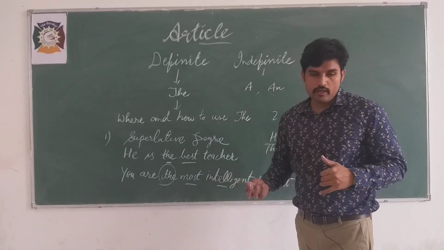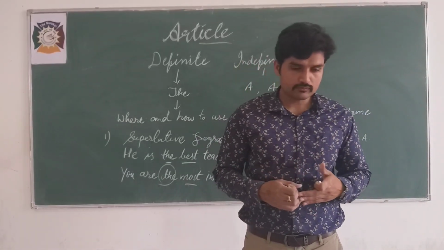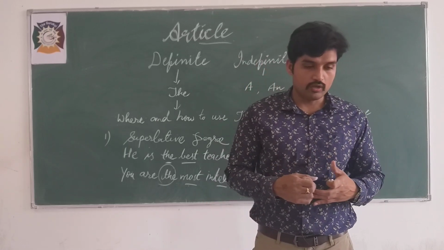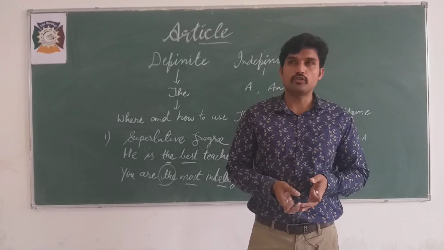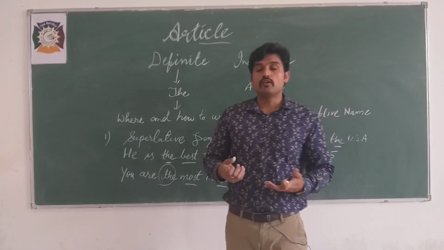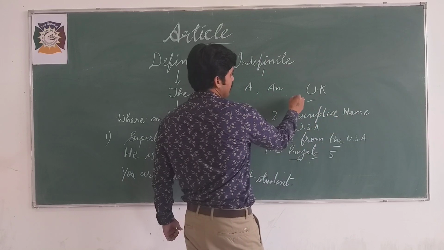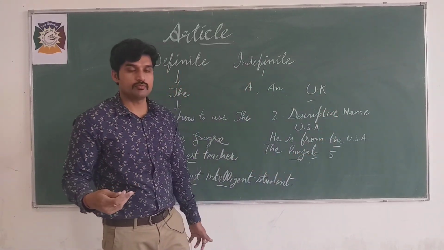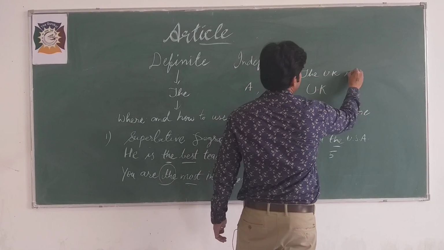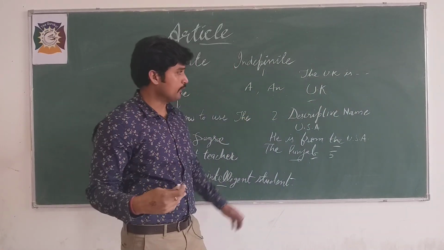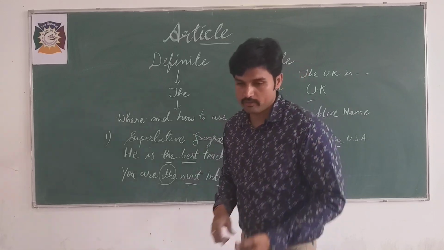Now, moving on, you have to note that "the Delhi" or "the America" are wrong, because neither Delhi nor America is a descriptive noun. So don't say the Delhi. There is one more name, UK. Again, UK is the United Kingdom, so here you have to use the. But Delhi and India are not descriptive names, right? Now let me erase it.